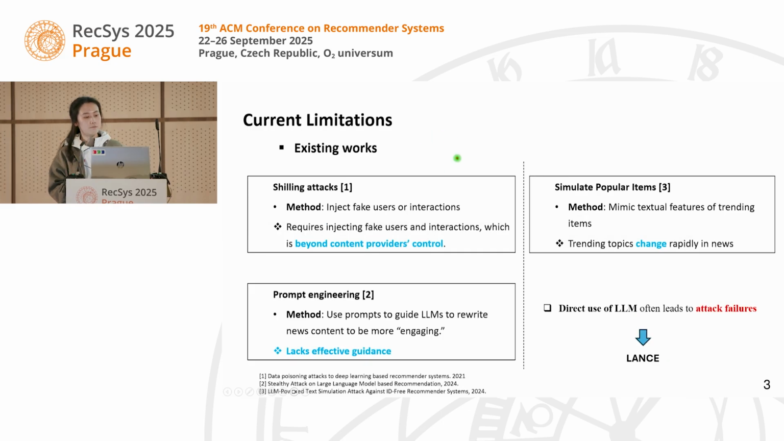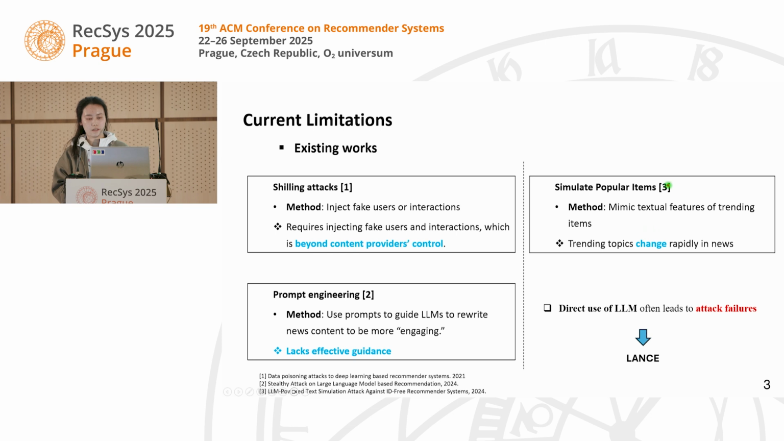The existing works fall into three different families. The first one is shilling attack, and such attacks typically need to inject fake users or fake interactions, which would be beyond the content provider's control. The second one is to use large language models and prompt them to make our content more engaging. However, it would often lack effective guidance and still be a failed attack.